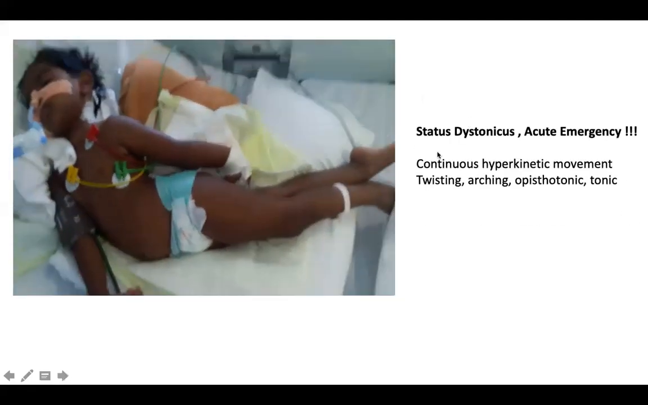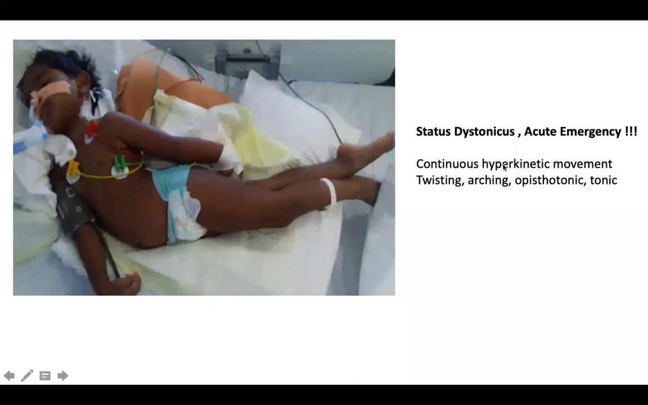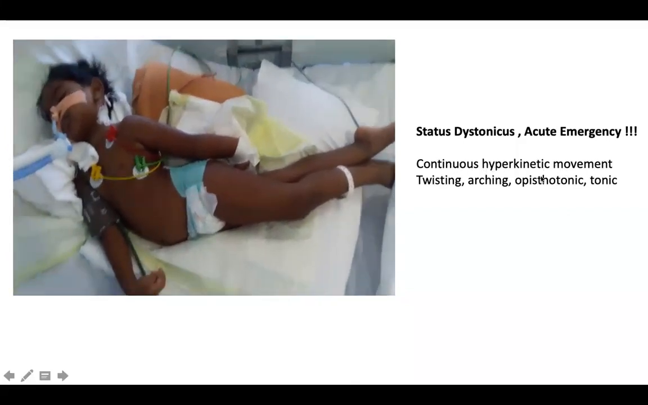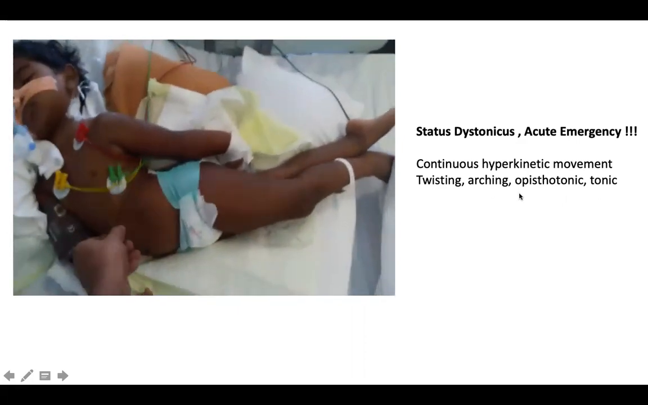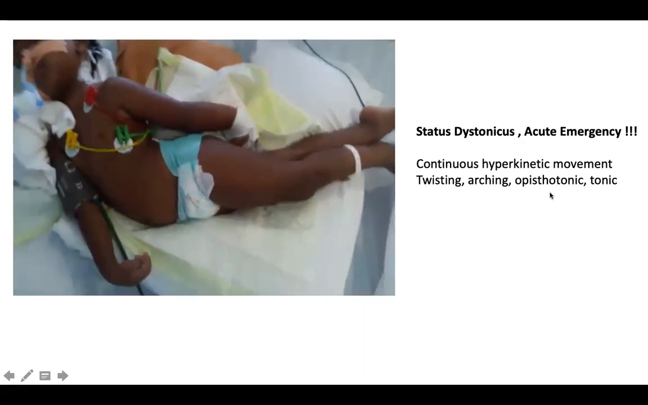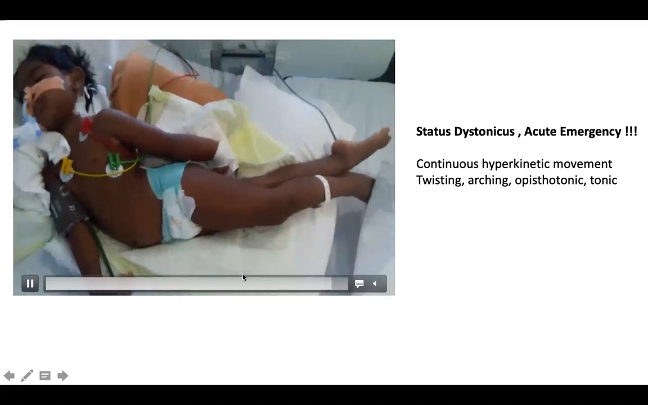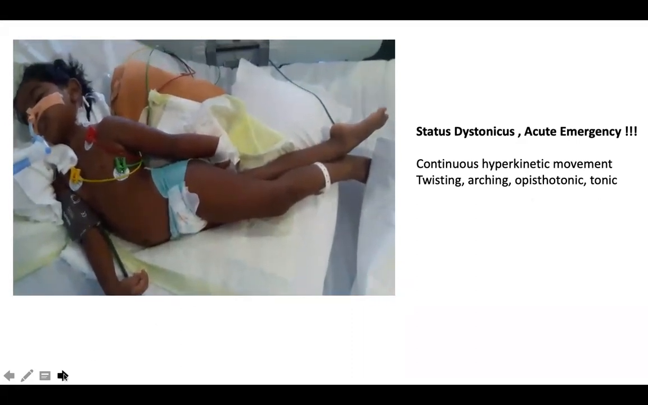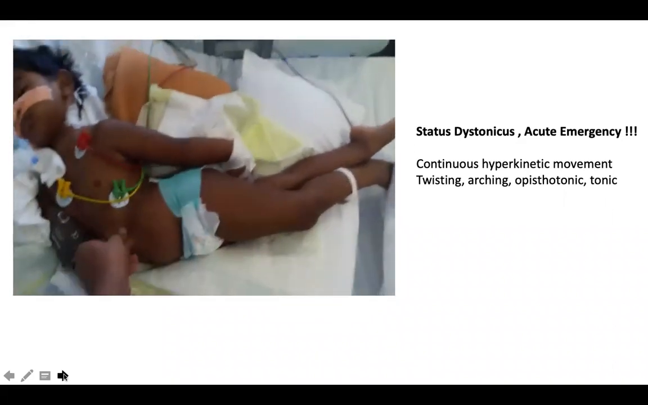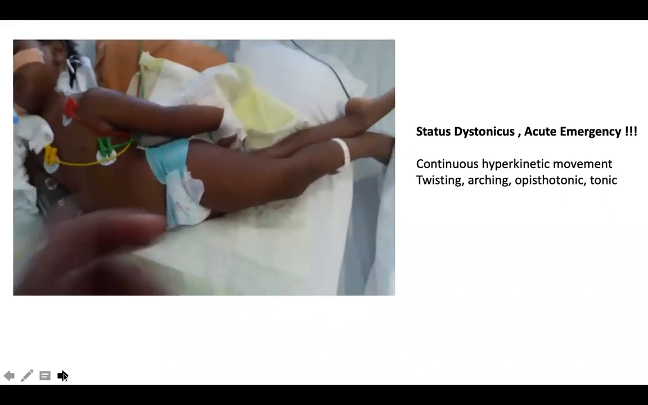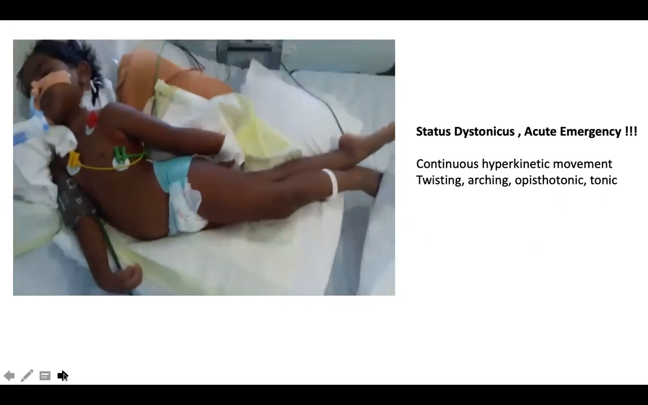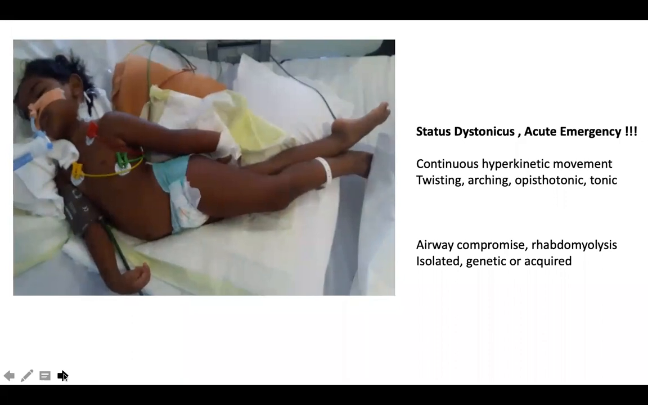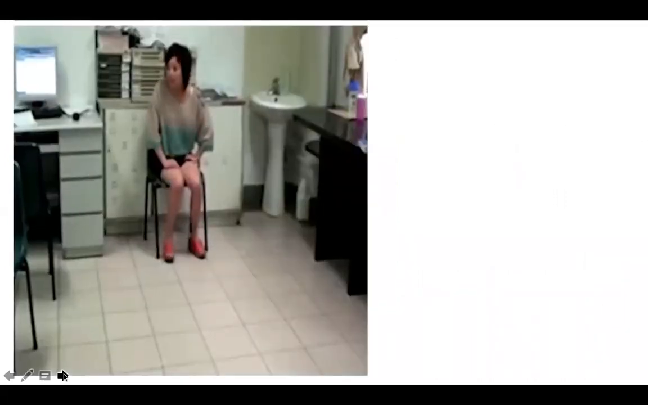So what is the definition of status dystonicus? It is a nearly continuous hyperkinetic movement. It could be either dystonia or chorea. Usually it is dystonia with twisting, arching, and opisthotonic movements, associated with desaturation, respiratory failure and rhabdomyolysis. It is a medical emergency because if you fail to recognize it, these children will end up in renal failure because of severe rhabdomyolysis. Laryngospasm can cause sudden cardiac arrest or death. So airway compromise is a significant problem.